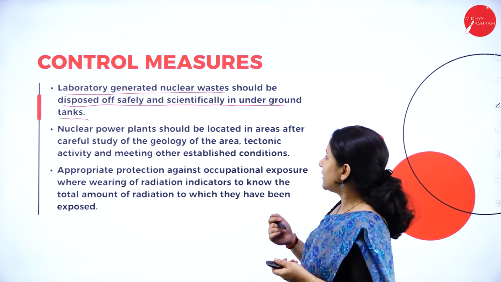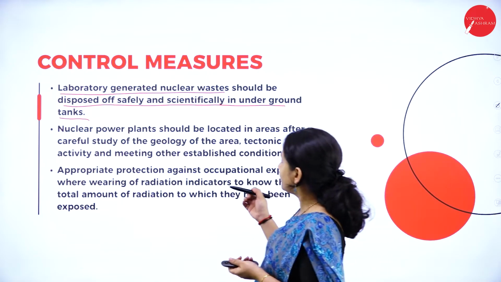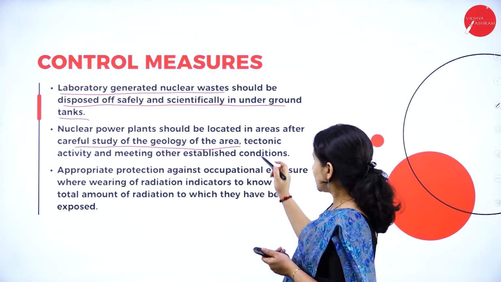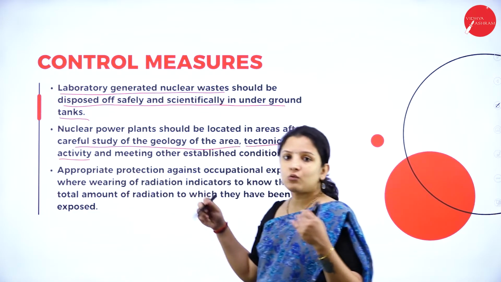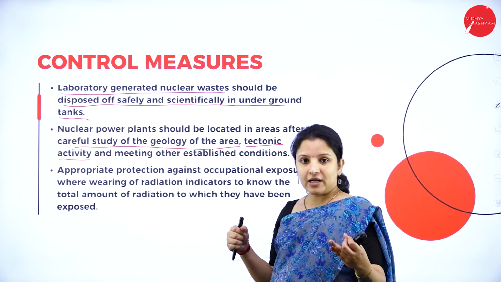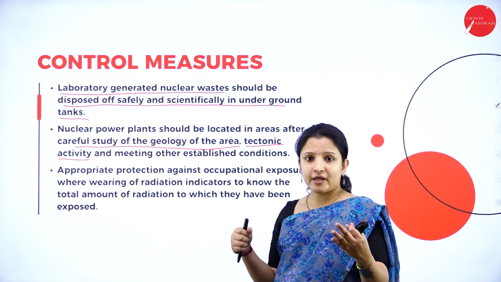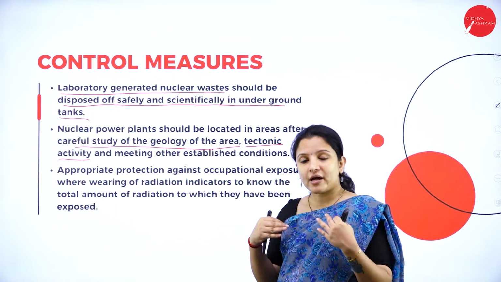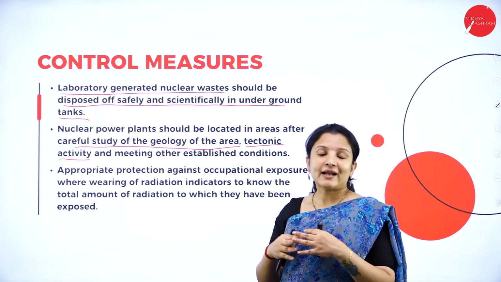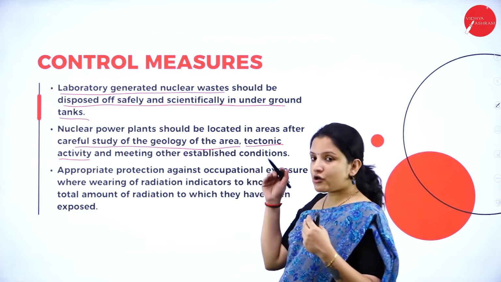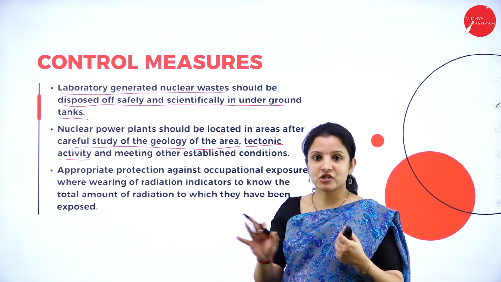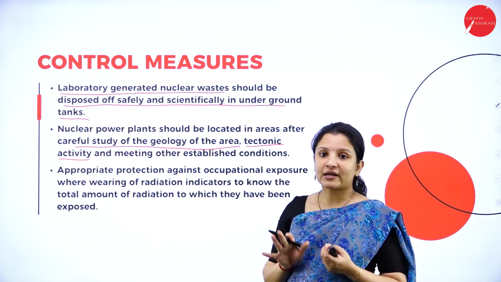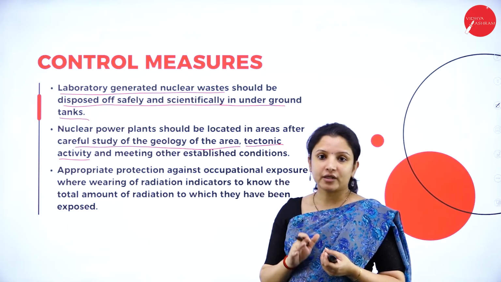Next, nuclear power plants should be located in areas after careful study of the geology of the area. That is, the tectonic activity of the area should be checked. So, any major volcanic eruption or major flooding, then earthquakes, all that should not happen in that particular area. Otherwise, what happens? Whatever radioactive waste is buried deep in the ground, that can just come out, right? So, that is why the geology of the area should be perfectly checked, and if it is suitable, then only it should be a site for radioactive disposal or setting up of nuclear power plants.